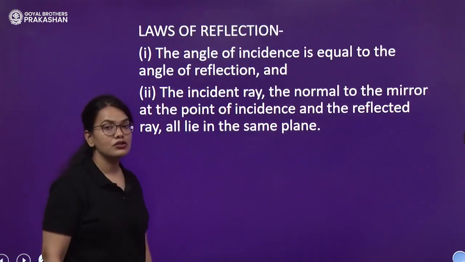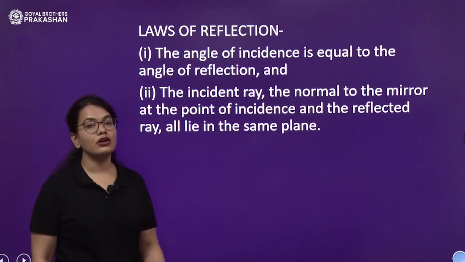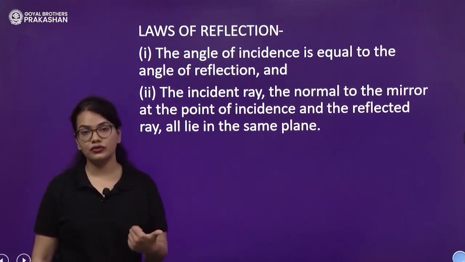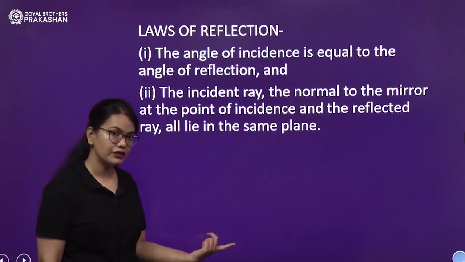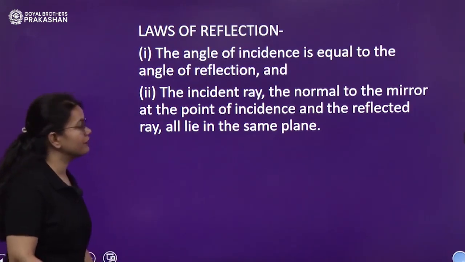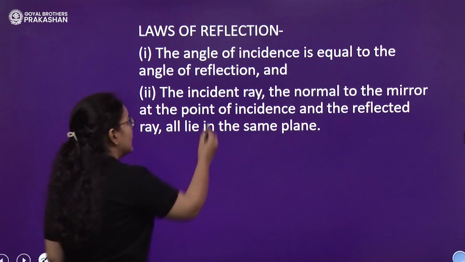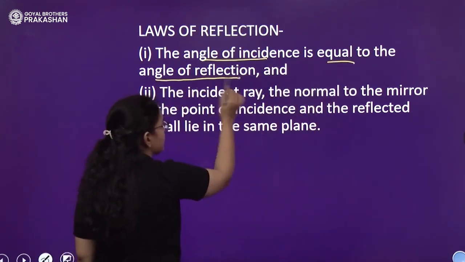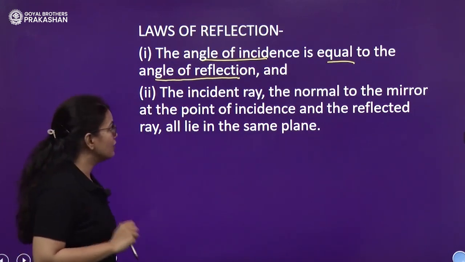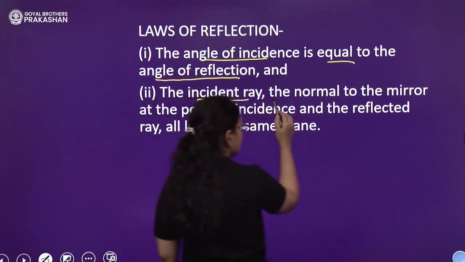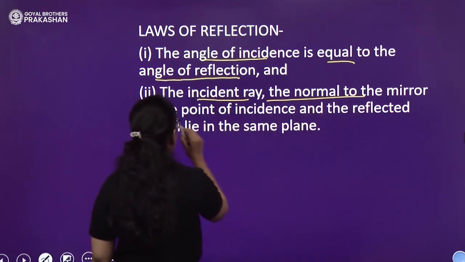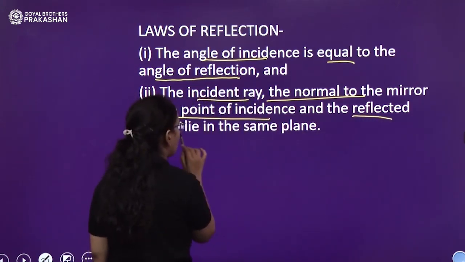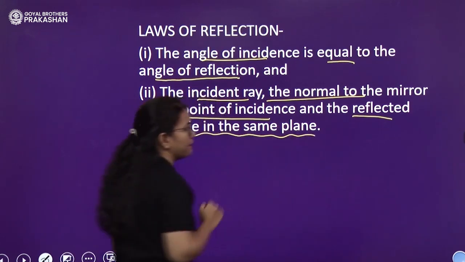Now comes the laws of reflection. Since we are talking about reflection, we must be thorough with the laws of reflection. We've understood what reflection is. We've seen one of the effects. Let us now discuss the laws of reflection. The first law says that the angle of incidence is equal to the angle of reflection. The second law says that the incident ray, the normal to the mirror at the point of incidence, and the reflected ray all lie in the same plane.